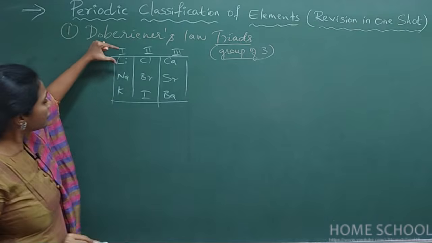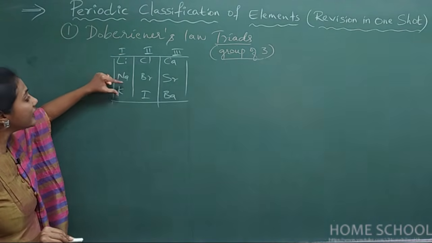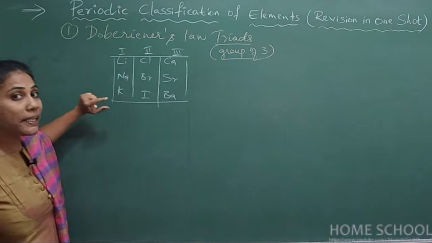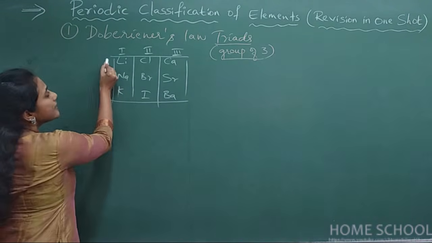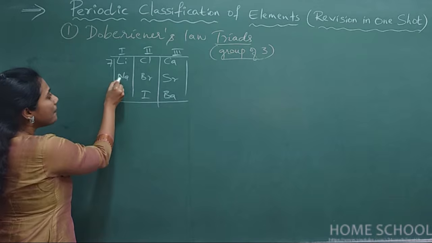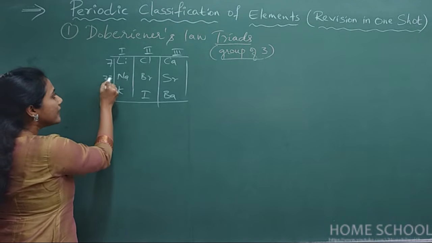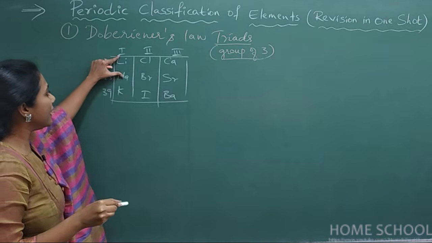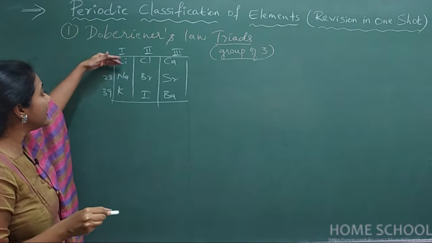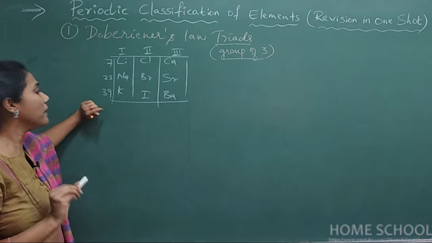And he arranged elements in the increasing order of their atomic mass. The atomic mass of lithium is 7, the atomic mass of sodium is 23, and the atomic mass of potassium is 39. You see, he arranged these elements in a group in the increasing order of their atomic mass.